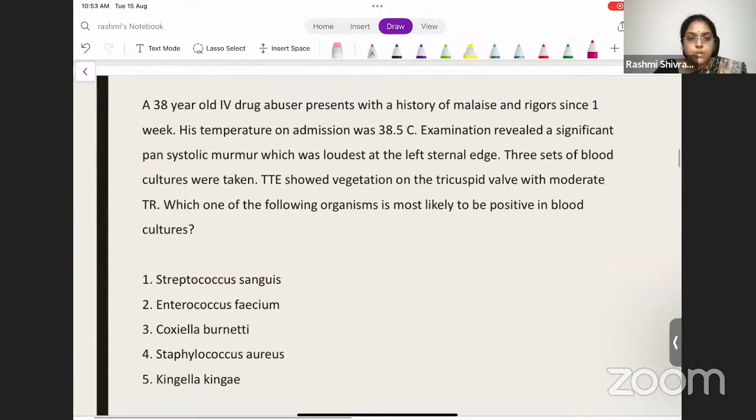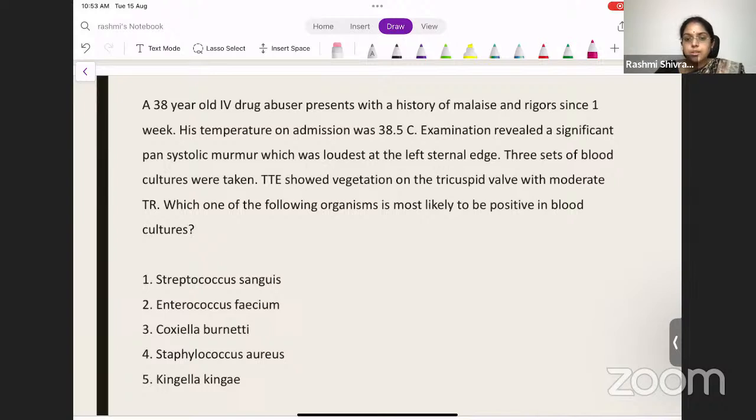A 38-year-old IV drug abuser presents with a history of malaise and rigors since 1 week. His temperature on admission was 38.5 degrees Celsius. Examination revealed a significant pansystolic murmur, which was loudest at the left sternal border. 3 sets of blood cultures were taken. The transthoracic echocardiogram showed vegetation on the tricuspid valve with moderate tricuspid regurgitation. Which of the following organisms is most likely to be positive in blood cultures?